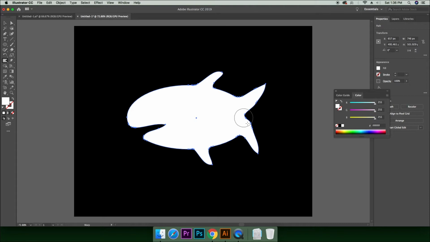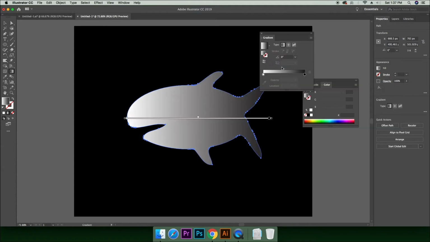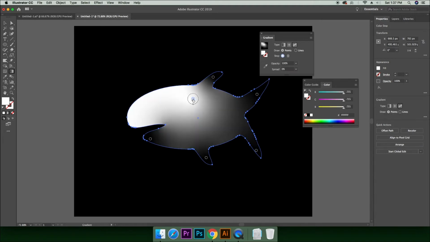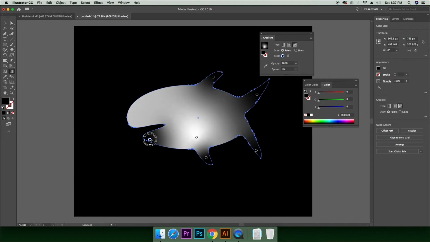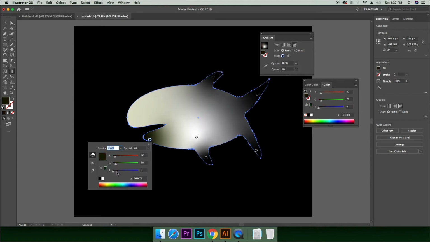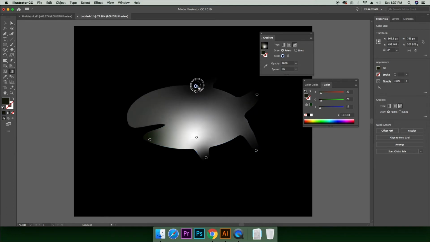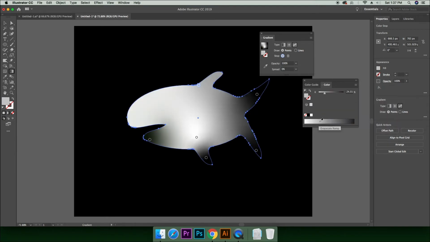Alright, so since I've got the shape ready, I'll be applying a gradient to this, and the gradient would be a free-form gradient, in which I shall have the option of applying different colors of my choice. And I'm going to choose grayscale mode for applying colors to this.